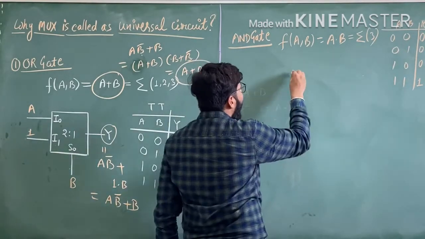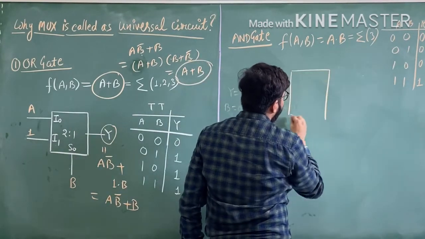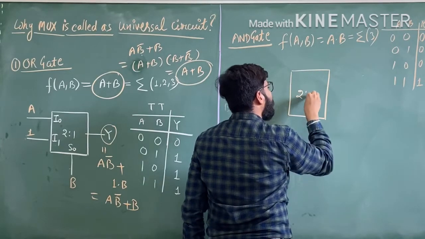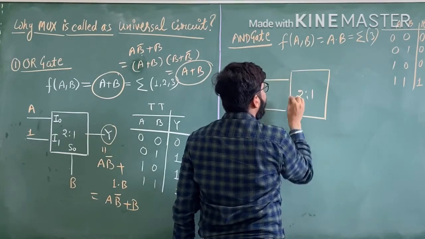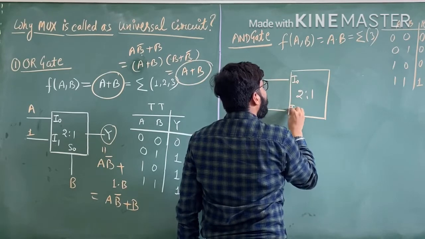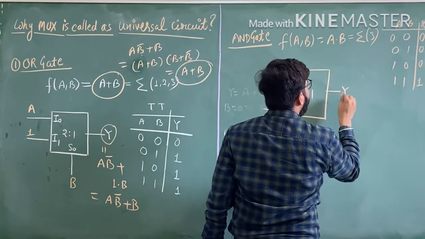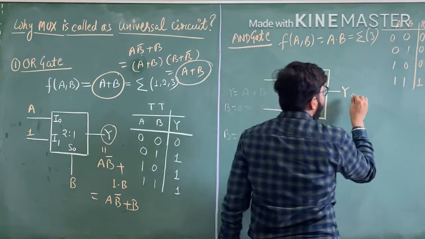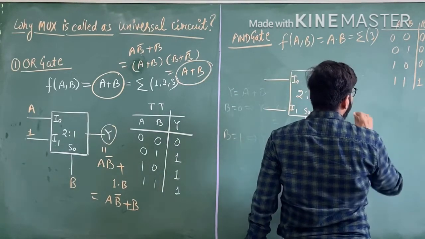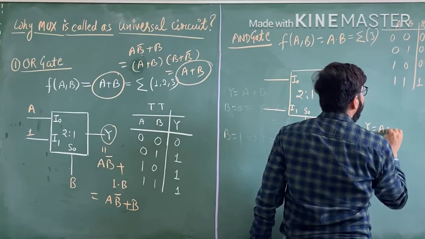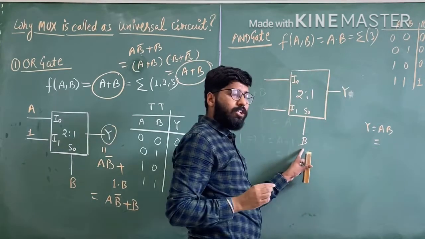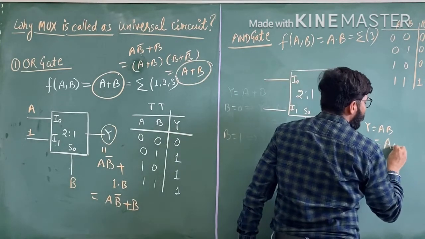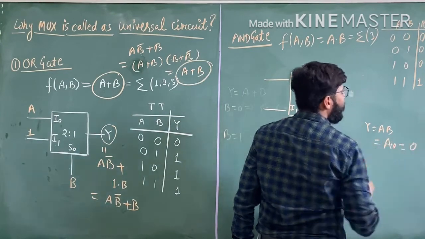Now we have to design the AND gate. Suppose this is 2 cross 1, and this is I0, and this is I1, this is Y, and this is the select input B. We can see Y equals A into B. If B is 0, we get A into 0, which is 0.